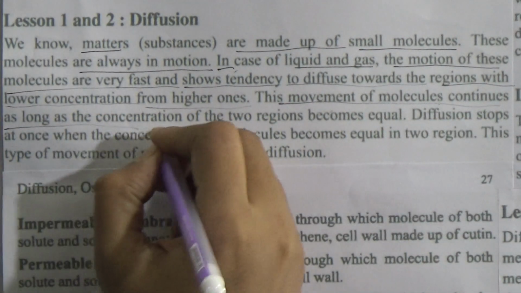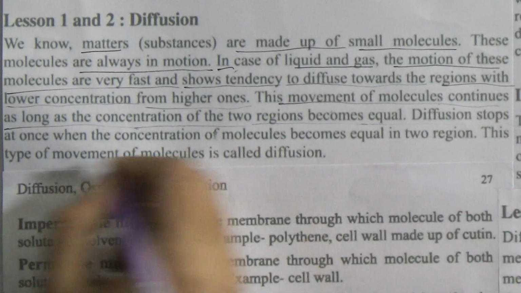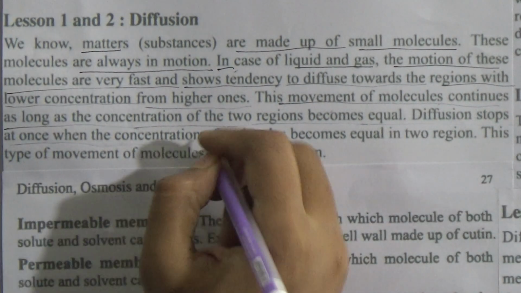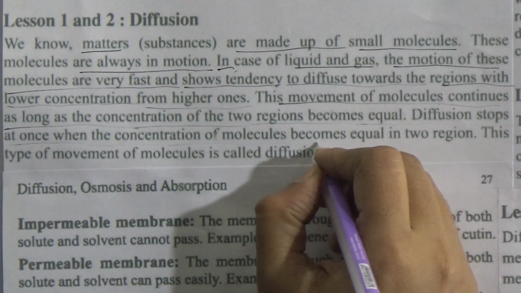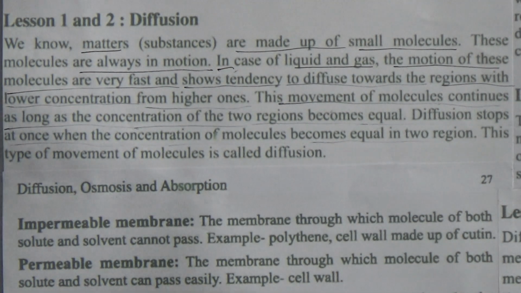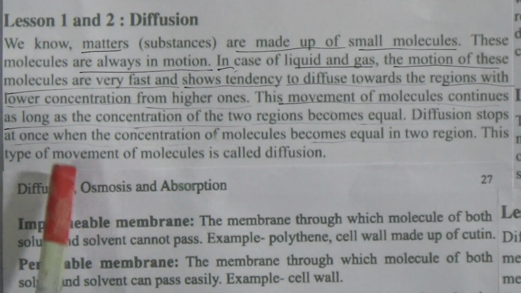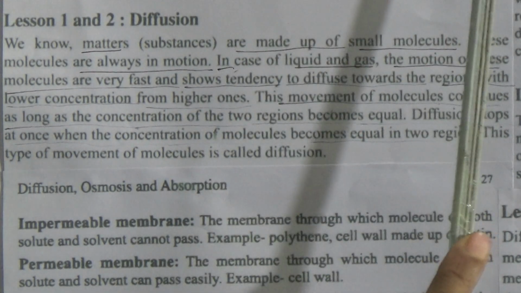That means molecules always move from the higher concentration area to the lower concentration area until the concentration of molecules of the two regions becomes equal. This type of movement of molecules is called diffusion. Now come to the next page.